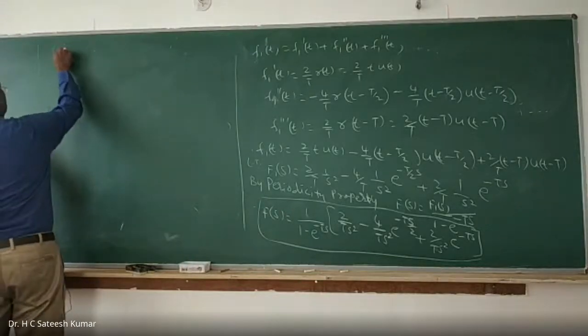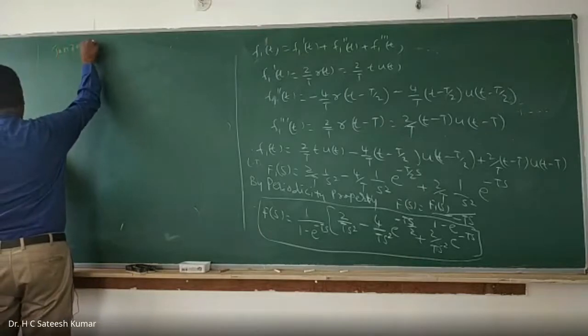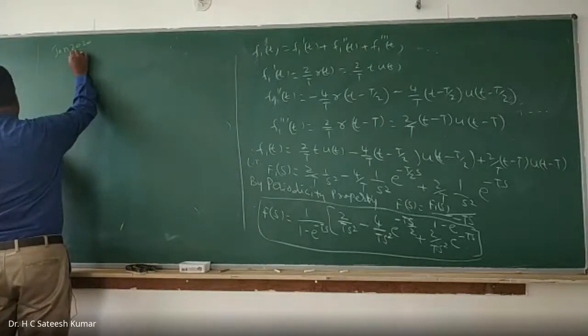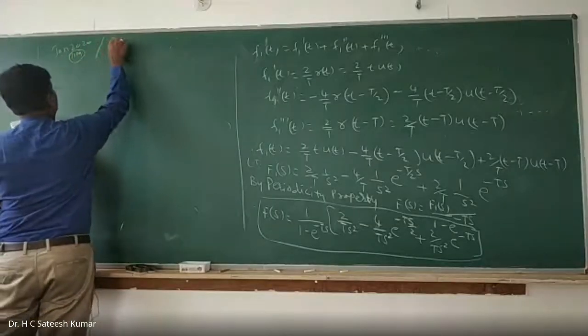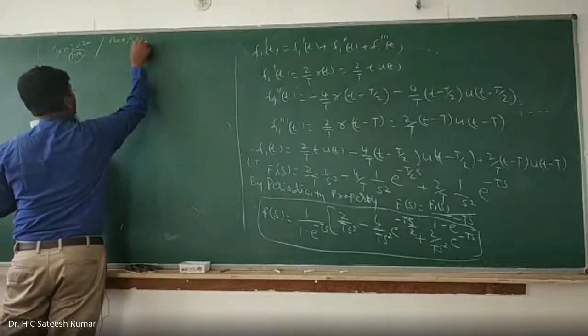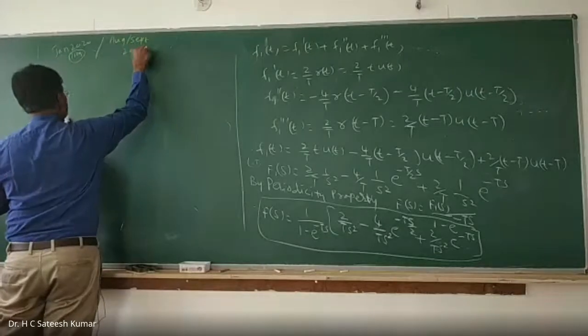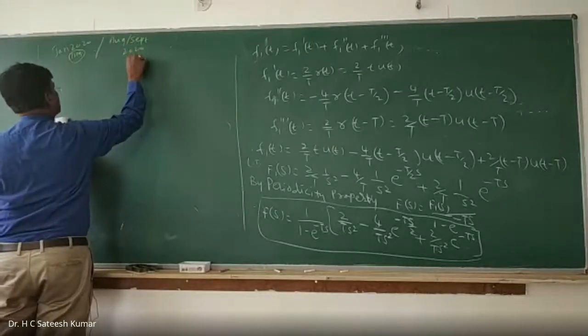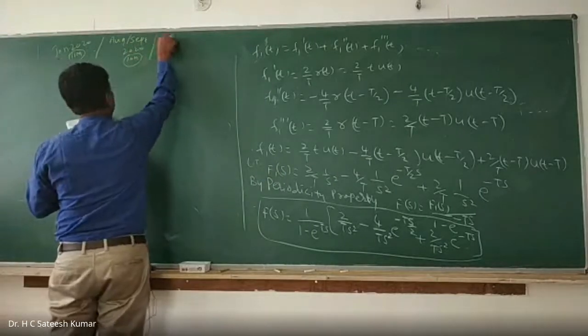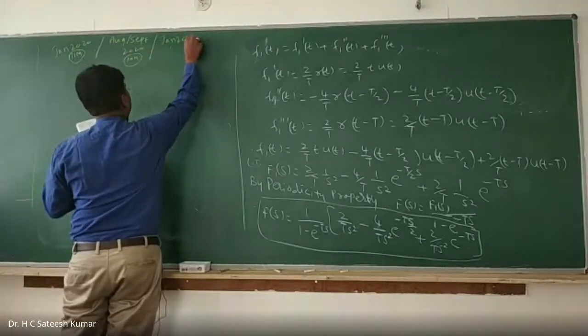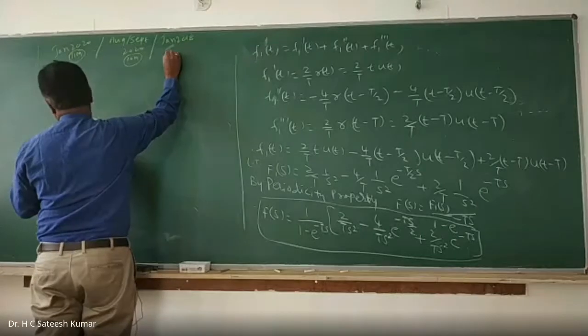January 2020, 11 marks. August, September 2020, 10 marks. January 2018, 7 marks.